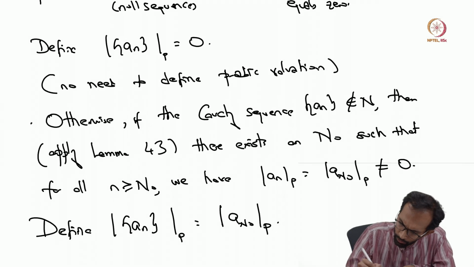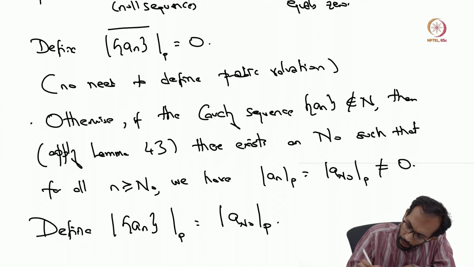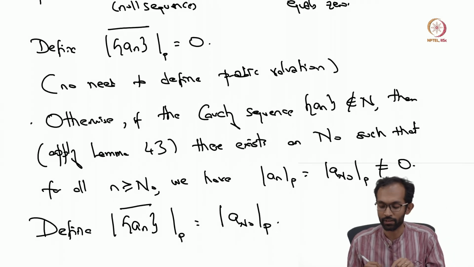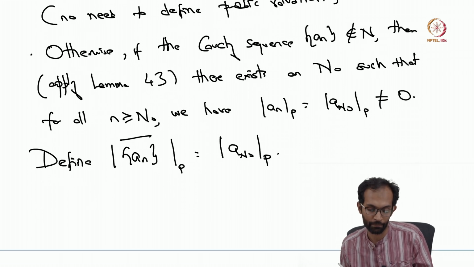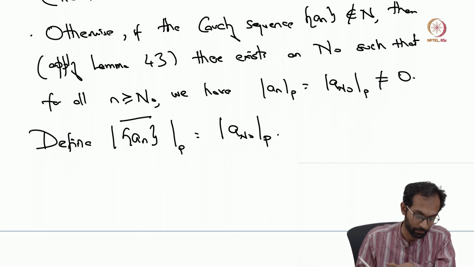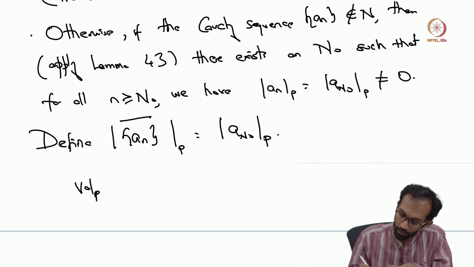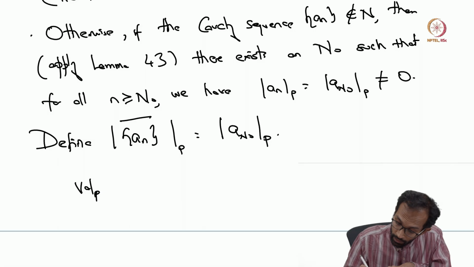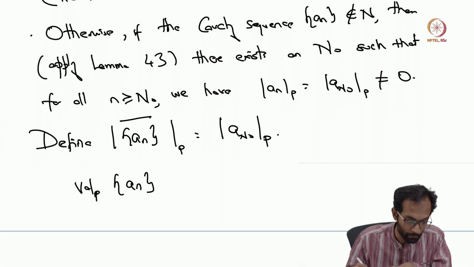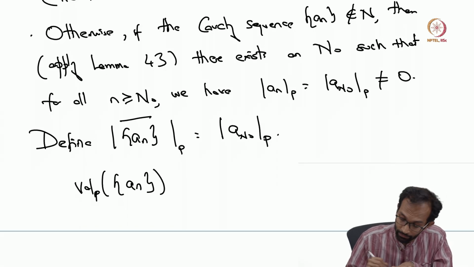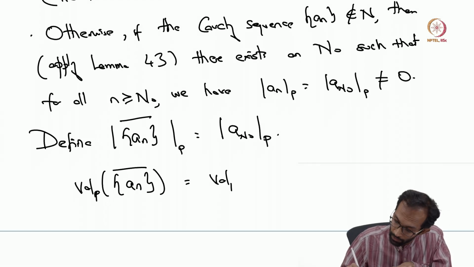If you want, you can also put a bar to denote that an element of Q_p is an equivalence class of these Cauchy sequences. And for a sequence that's not a null sequence, the p-adic valuation is defined to be the p-adic valuation of a_{n_0}.